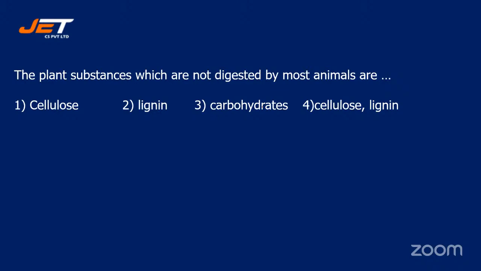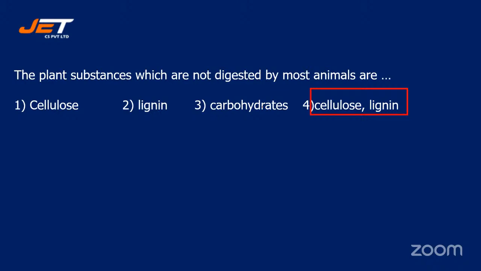Number 4, cellulose and lignin both. So those who have opted for option number 4, they are correct.